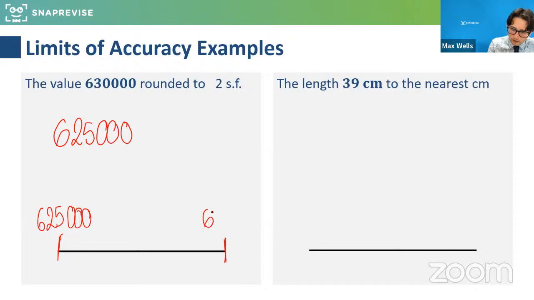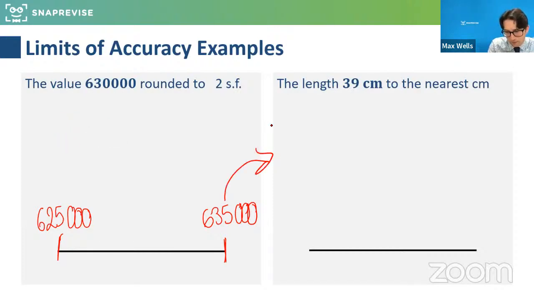Now some people write it as 634,999.9 recurring, but that is actually the boundary. Now, the way we show this formally, because we know that would round up, but anything ridiculously close to it would still round down.